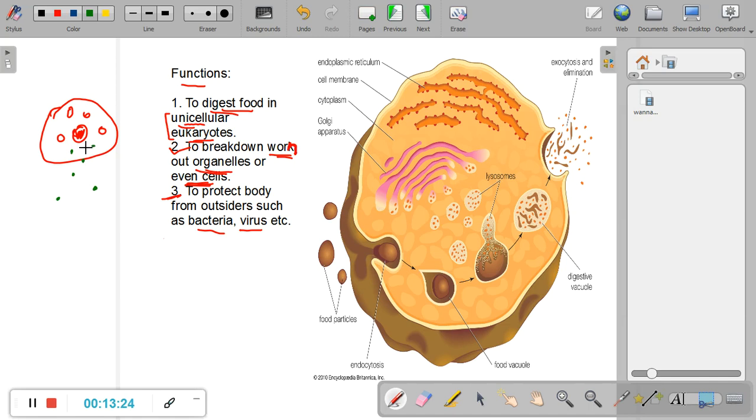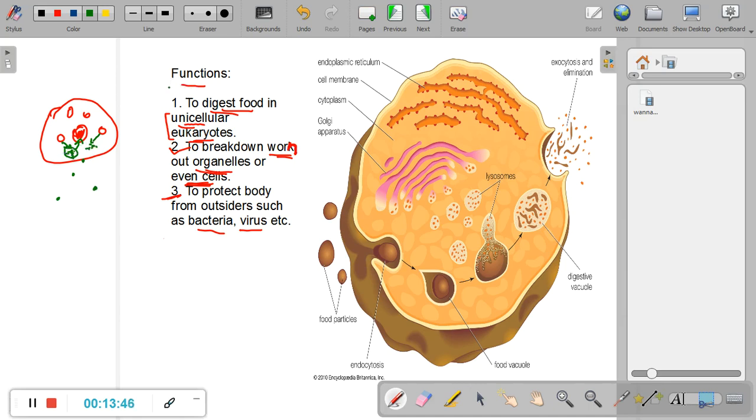Now, how viruses act is, they attack the nucleus and start controlling the entire cell. So before these viral particles can enter the nucleus, the lysosomes attack them, and they digest these tiny foreign particles called virus.